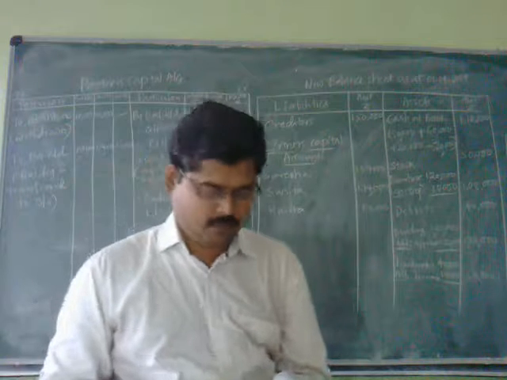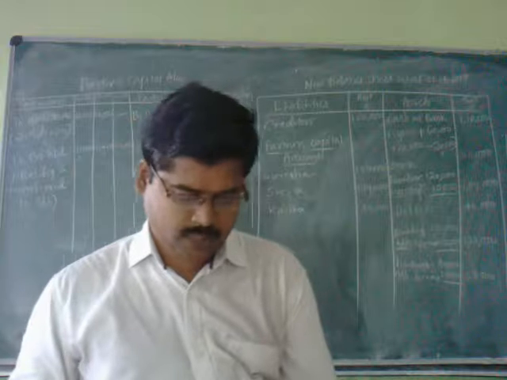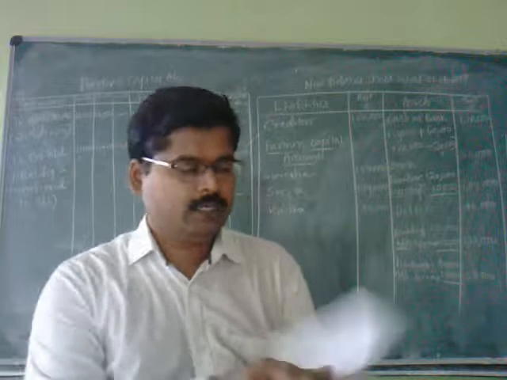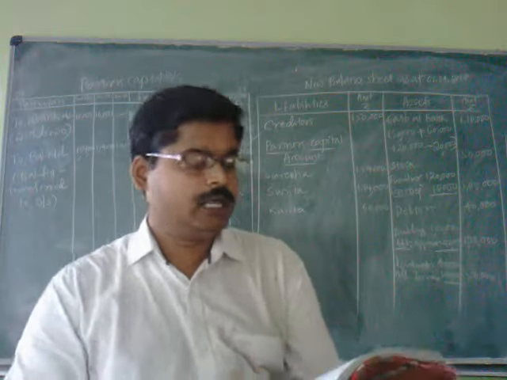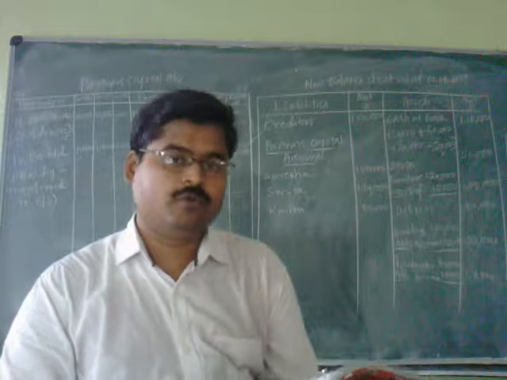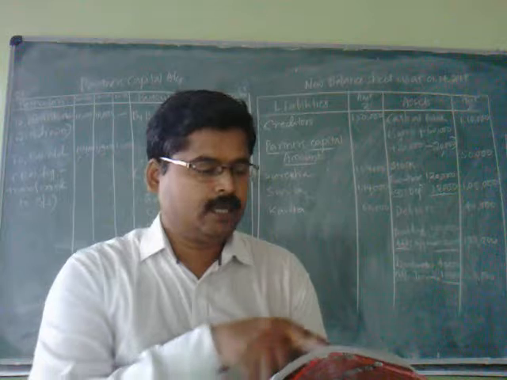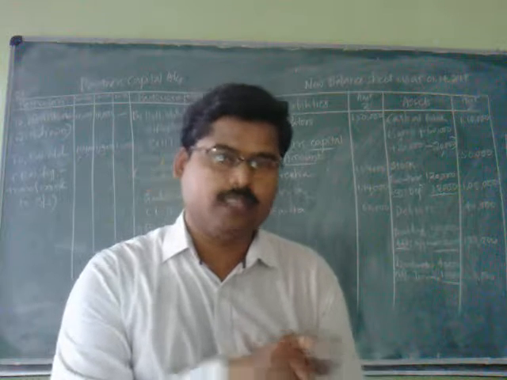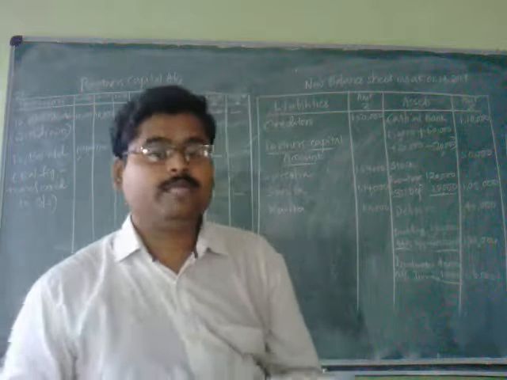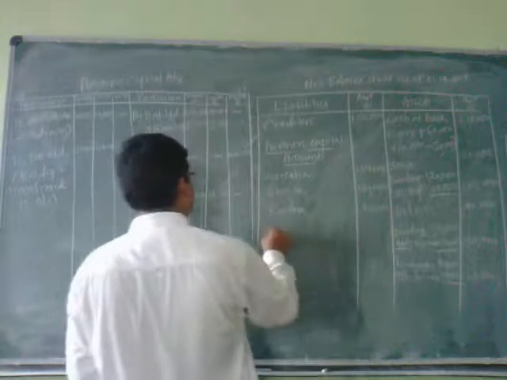Now you can go through the problem. Balance sheet items are over. Condition 1 is over. Condition 2 is over. Condition 3 is over. Condition 4 has only been effected to the revaluation account, that is outstanding salary rupees 2,000. That should be shown at the liability side of the balance sheet.